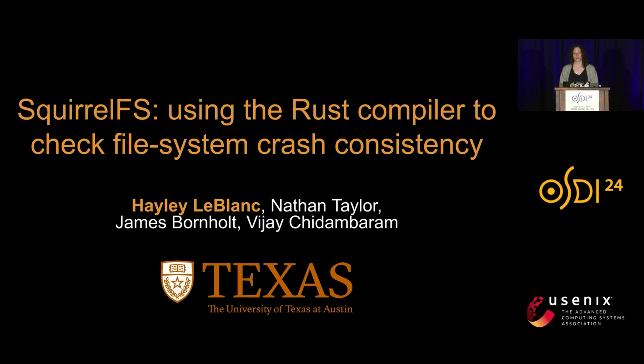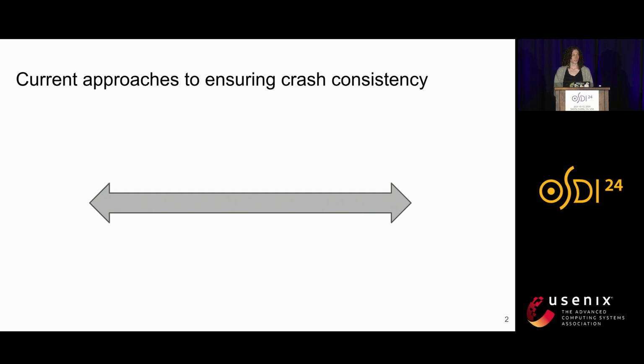And today I'll be talking about our file system, SquirrelFS, and how we use the Rust compiler to check its crash consistency. A storage system is crash consistent if it ensures that data is not lost or corrupted in the event of a crash due to a kernel panic or power loss or other exceptional event. And although this is an extremely important function of storage systems, it's also very difficult to ensure that it holds.